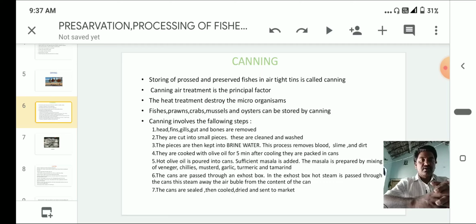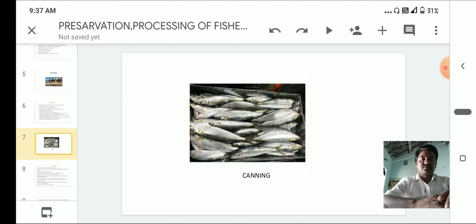These cans are sealed, then cooled, dried, and sent to market. So this is about the canning method. We keep all the fishes in a can and add steam.